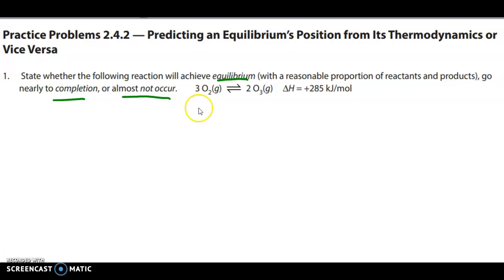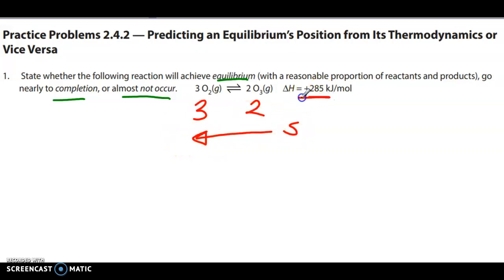Okay, so let's look at entropy first. This one is pretty straightforward. We have 3 moles of gas versus 2 moles of gas. So the increase in entropy is actually in the reverse, right? We have more disorder, or more randomness, happening on the reactant side. So our entropy is going to the left.